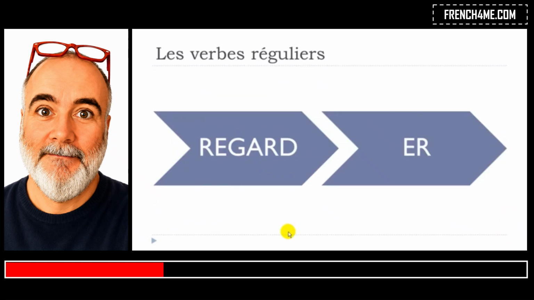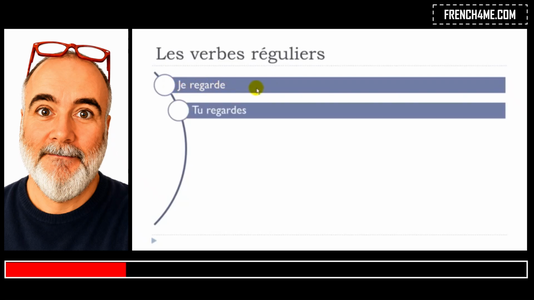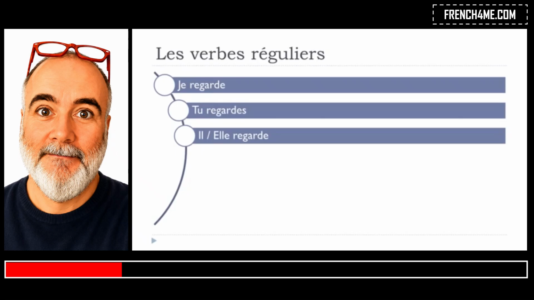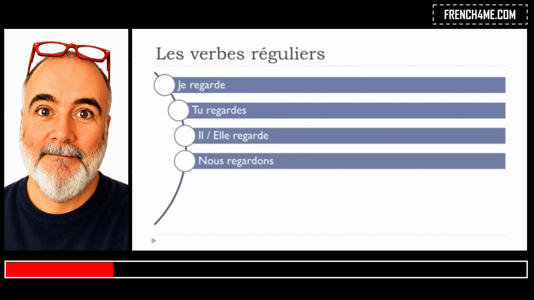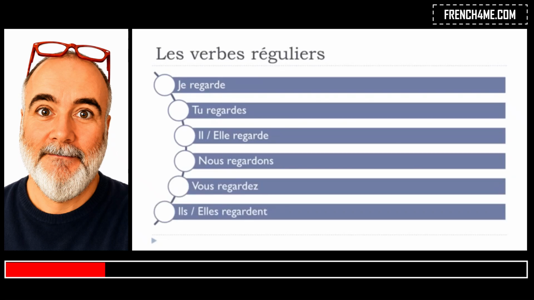All right, so we'll take another example. Regarder is to watch, okay? So you can see that the verb is ending with er, okay? So you just take this er away, and then you keep this radical form, like we say in French, only this form, okay? So you will get je regarde, tu regardes, il regarde, elle regarde, nous regardons, vous regardez, ils regardent, elles regardent.